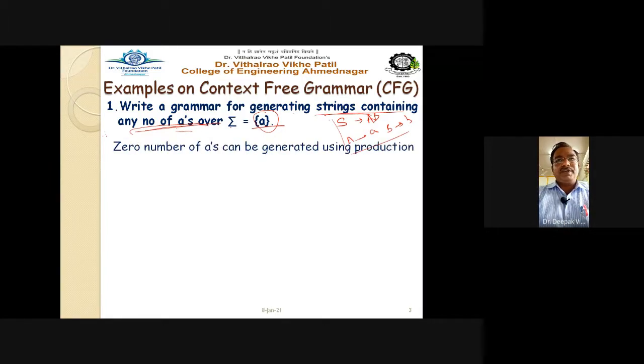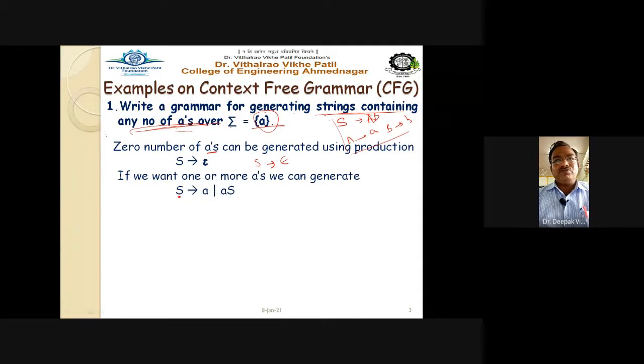Zero number of a's can be generated using the production rule, we start with the very simple one, S gives epsilon. And if we want one or more a's, we can generate the rule like this. For example, S gives a, that is only one occurrence of a. And if you want multiple occurrences of a, you can have another rule, S gives aS, right? So start with a very simple basic one, and you can now expand this grammar.